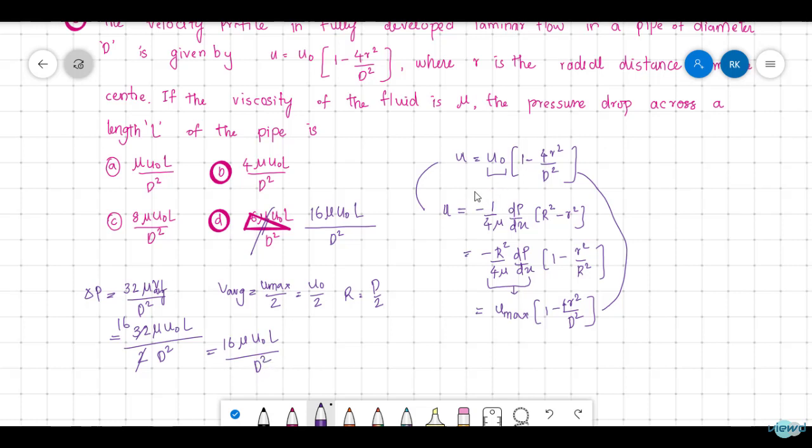So first we need to check whether the velocity profile given is the one that we derived. If it is the same velocity profile that we derived, then we can apply V average is equal to u max by 2. So option D is the correct answer: 16 mu into u naught into L by d square.